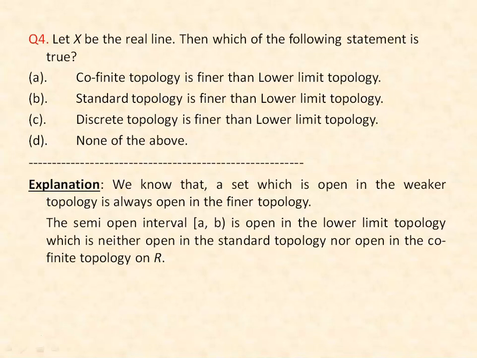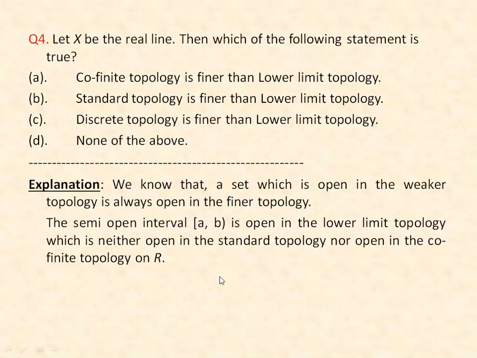Similarly, for the second option, let us take the same semi-open interval, which is open in the lower limit topology, and we know that this semi-open interval is not open in the standard topology. So the second option is also not right. Standard topology is not finer than lower limit topology. Now let us check the third option.